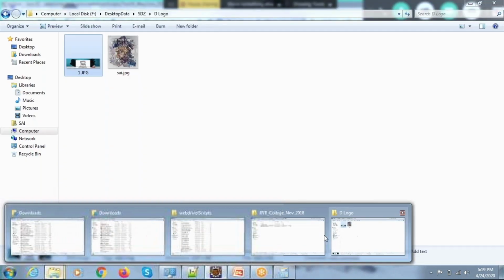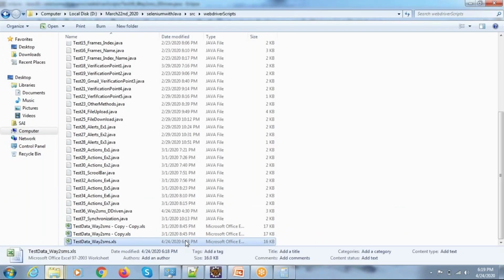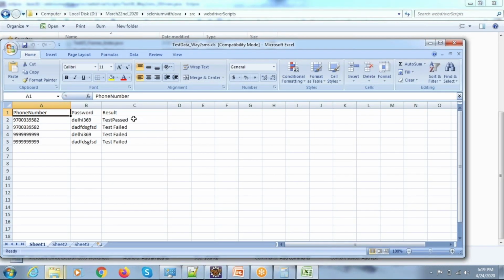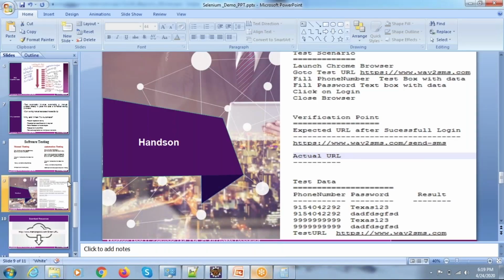Now let me get into the Excel file where that output is going to be updated. See here, you can see the output here. Valid username, valid password, test passed. Valid, invalid, test failed. Invalid, valid, test failed. Invalid, invalid, test failed. So this is how we are going to perform automation testing by using the Selenium tool.